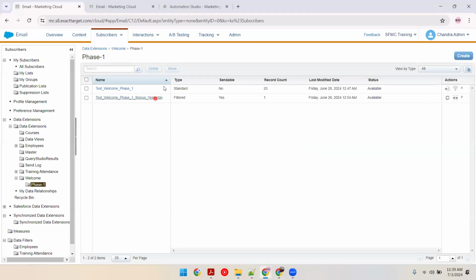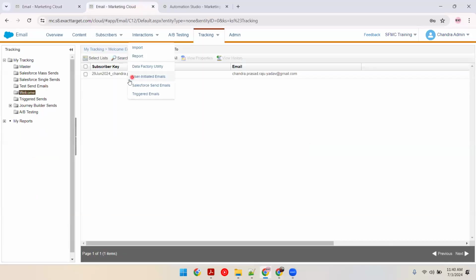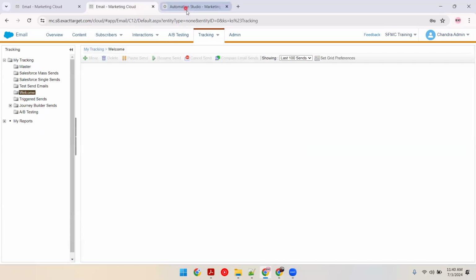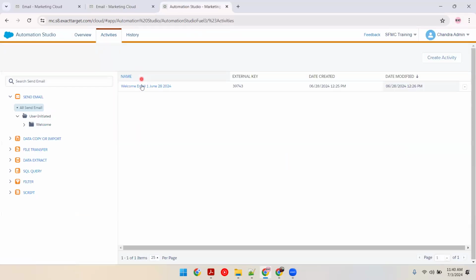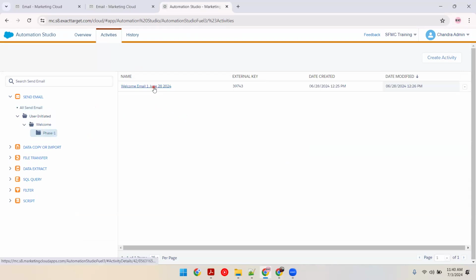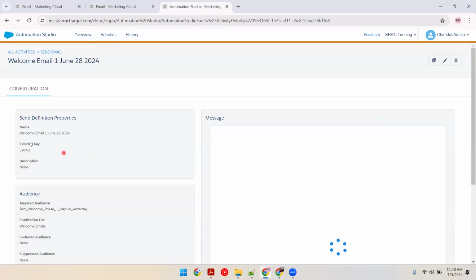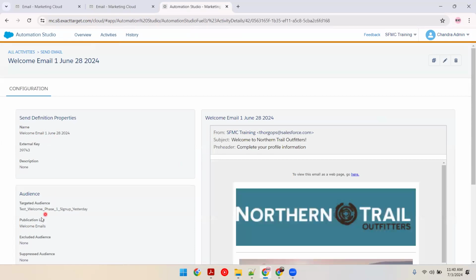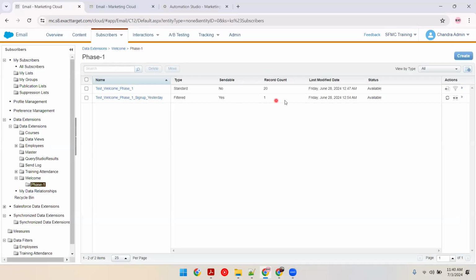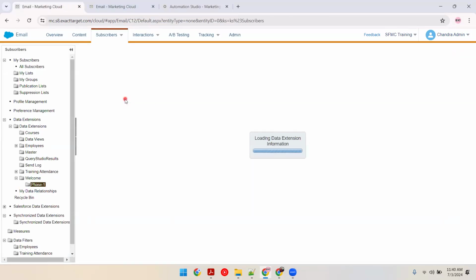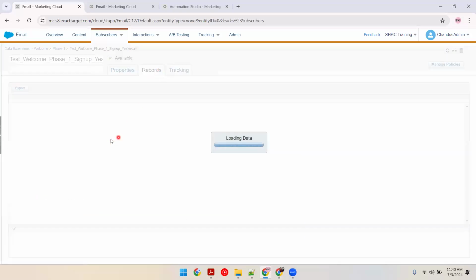This is the data extension to which the email is going out every day based on the configuration: this email will be sent to this data extension. This data extension has only one record, and this record is of Chandra Prasad, that too with the date.